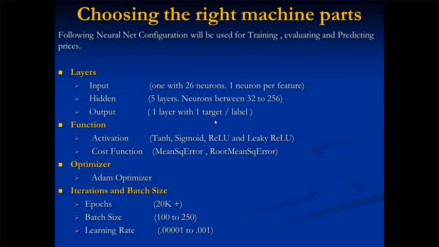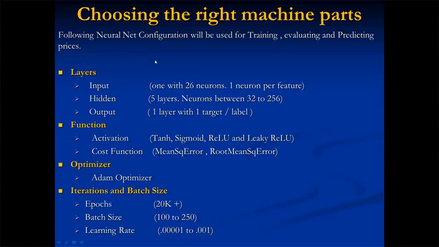Choosing the right machine parts. To build the neural net, there are several things that go into it. These are only a few of them, but I know there's a lot more than this. I have tried different permutations and combinations, and I have got an accuracy of around 50% right now. The following neural net configuration will be used for training, evaluating, and predicting prices.